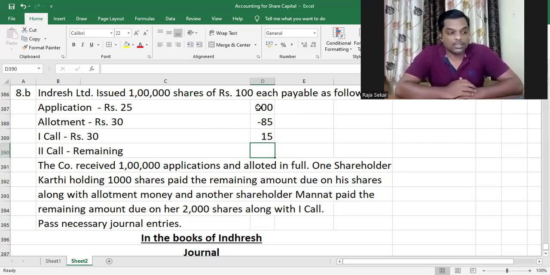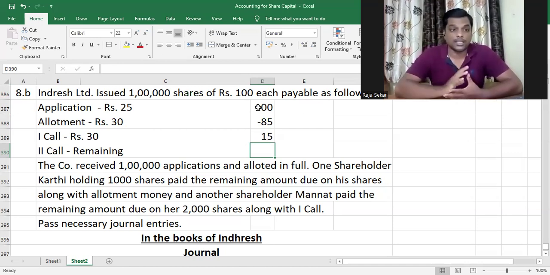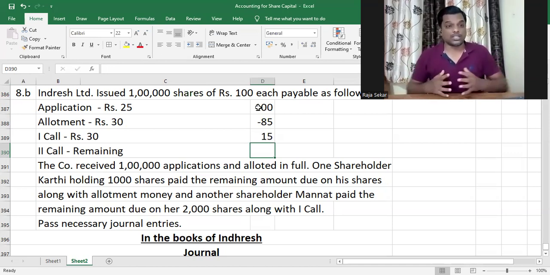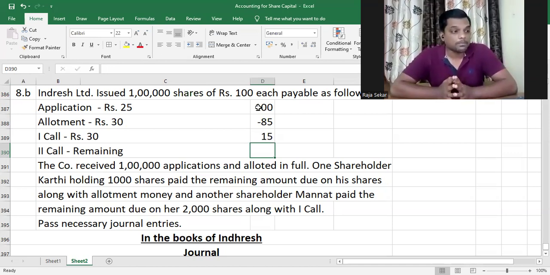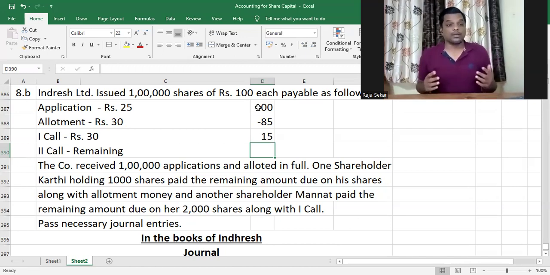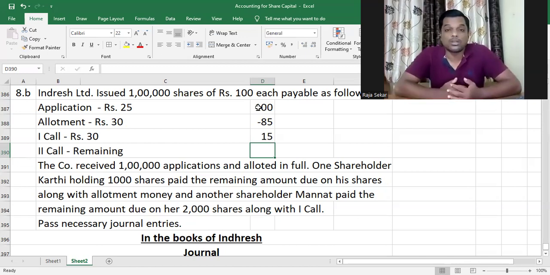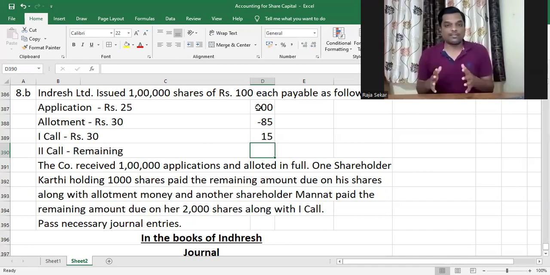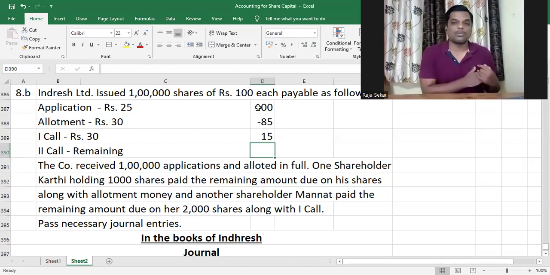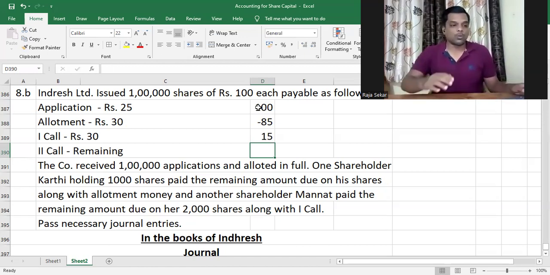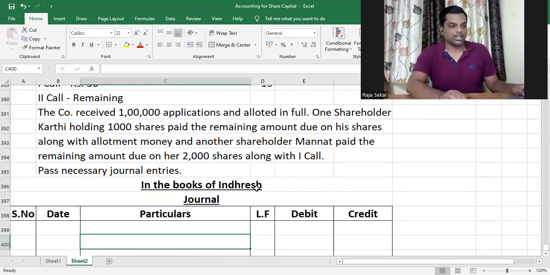One shareholder, Karthi, holding 1,000 shares, paid the remaining amount due on his shares along with allotment money, whereas another shareholder, Manat, paid the remaining amount due on her 2,000 shares along with first call. So Manat has also paid in advance, but she has paid it along with the first call, unlike Karthi, who paid it along with allotment money. So now we have Karthi, who has paid the advance amount along with allotment money, and Manat, who has paid the advance amount along with first call. Let's go ahead and solve this one.